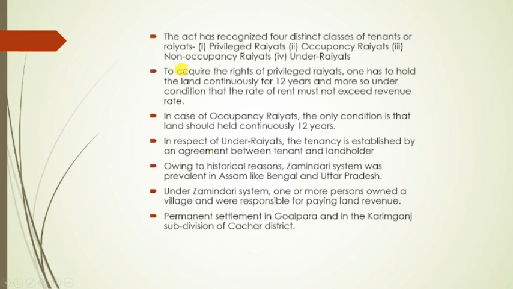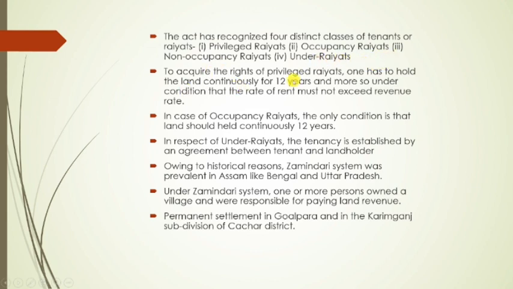So next, the Act has recognized four distinct classes of tenants or raiyats. So there are four distinct classes of tenants or raiyats. First one is privileged raiyats. Second one is occupancy raiyats. Third one is non-occupancy raiyats. Fourth one is under raiyats.